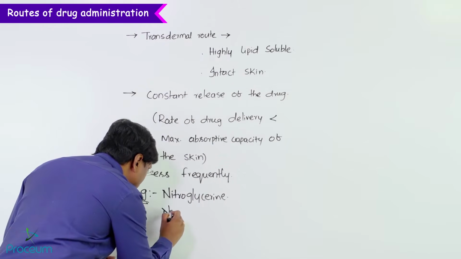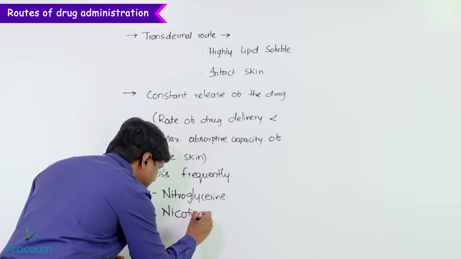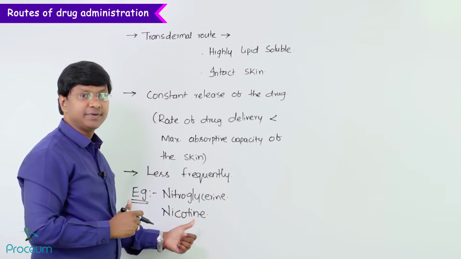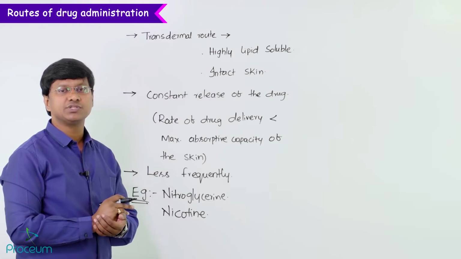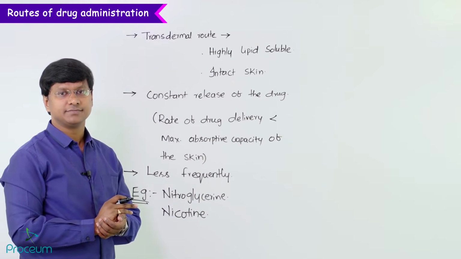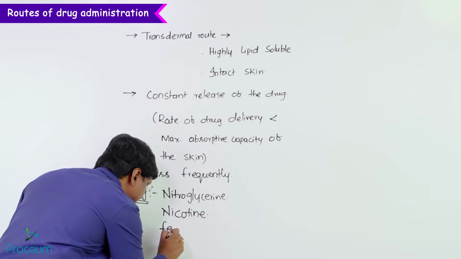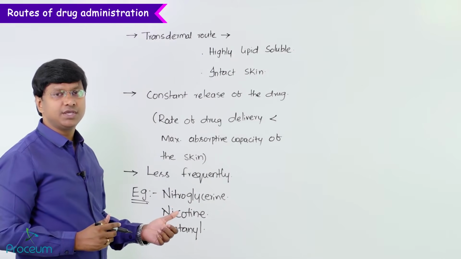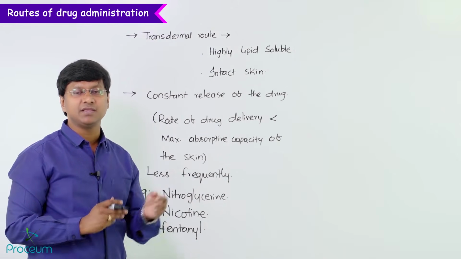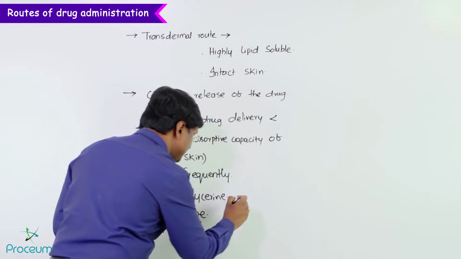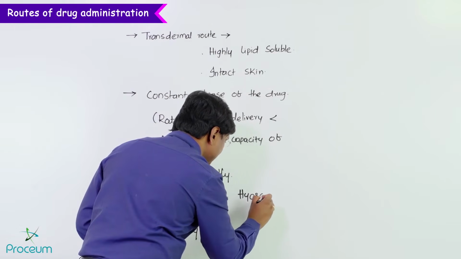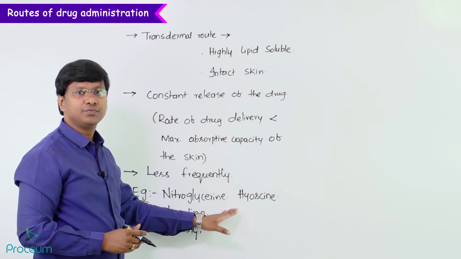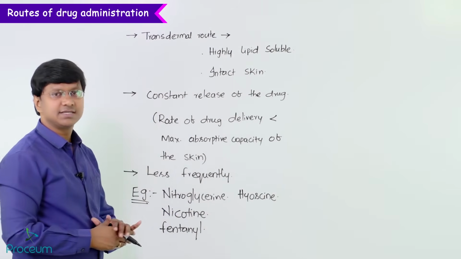Next, we have the nicotine patches. As a part of the de-addiction in smokers, we use these nicotine patches. This will give you the constant release of the nicotine concentration in the blood. The other drug is fentanyl. Fentanyl patches we usually use mainly to reduce pain in the individual, and the other drug we have is an antispasmodic drug, which is another drug administered through the transdermal patch.